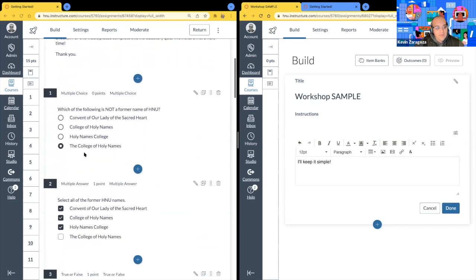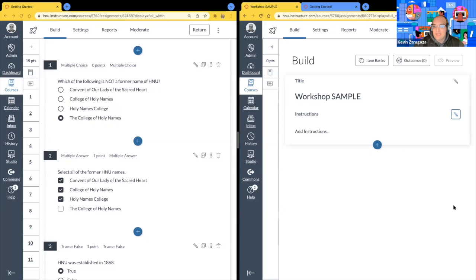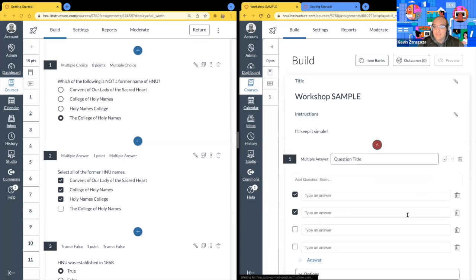So number one, number two are very similar. So I'm only going to create one for the sake of time. Over here on the right, I'm going to select done. I'm going to lock in my question type, and then I'm going to hit plus. Once I hit plus, I get all of my different type of questions with the new Canvas quizzes. This is a multiple choice, and this is a multiple answer. Again, they're very similar, but let's just go with the multiple answer.